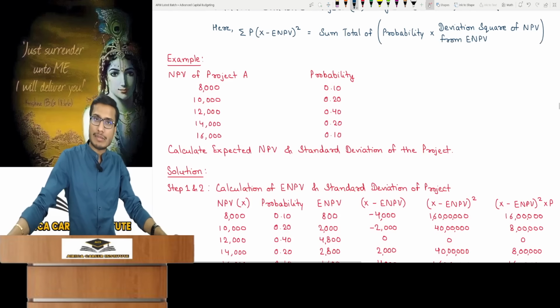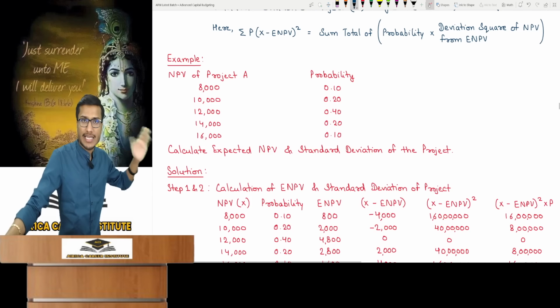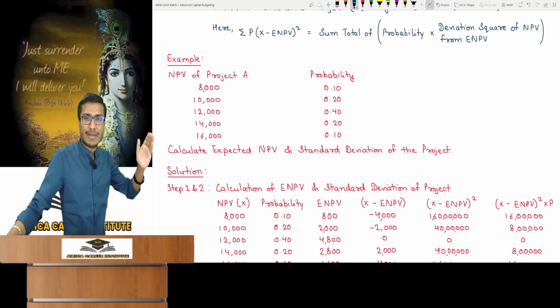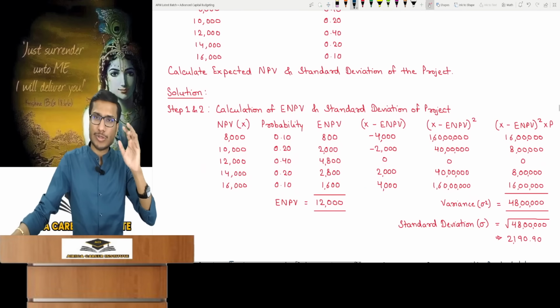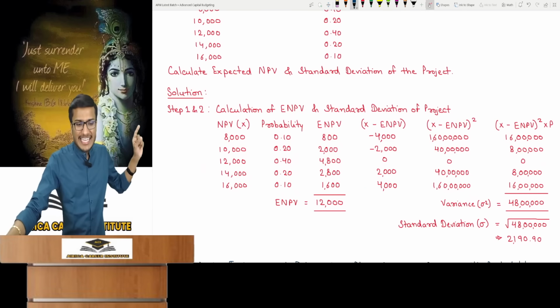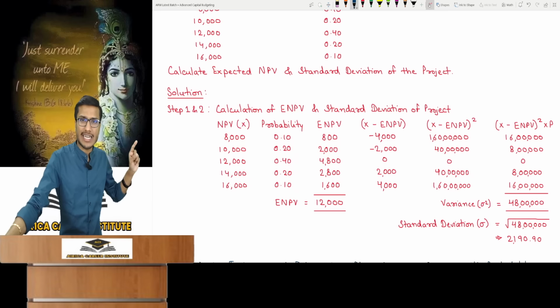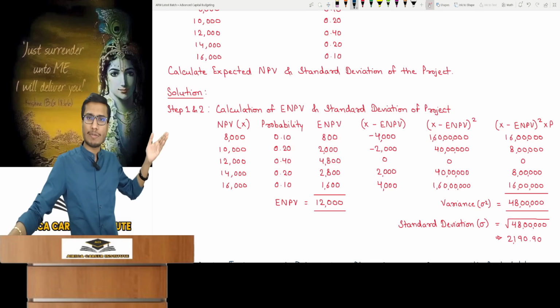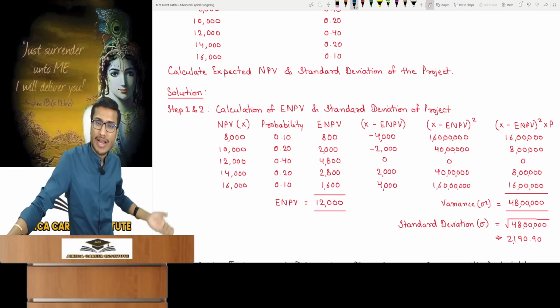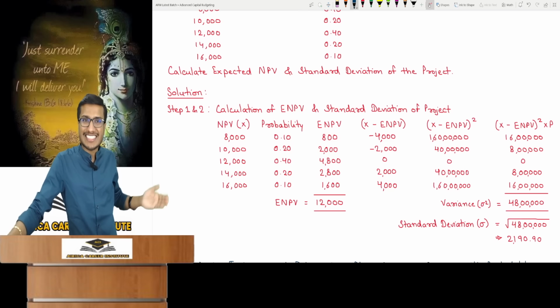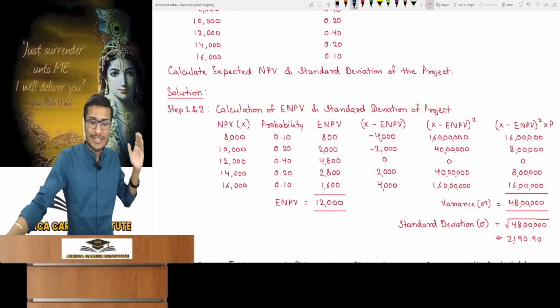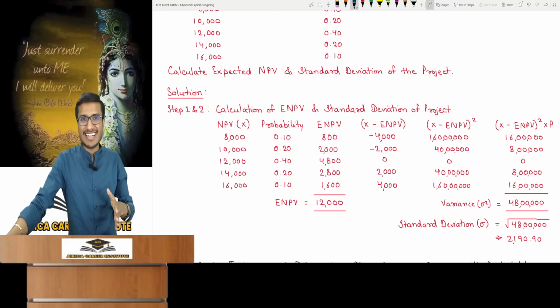Look, an example clarifies it all. NPV is given to you along with their probabilities. Find the project's expected NPV and standard deviation. Steps 1 and 2 are always done together, just like we did in portfolio. How will we calculate project ENPV and standard deviation? You've got the formula, but we'll now use a table. It's solved this way. You'll do it like this for the exam. The formula just recaps the process. Revise portfolio and then you'll find this very easy.